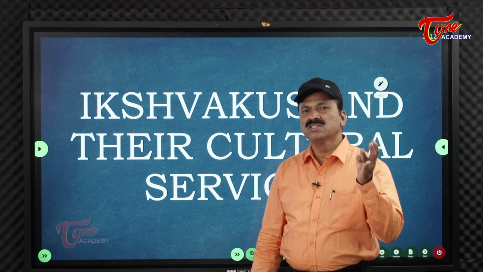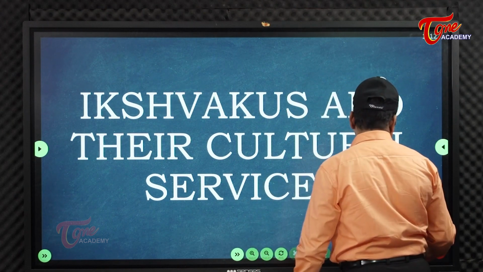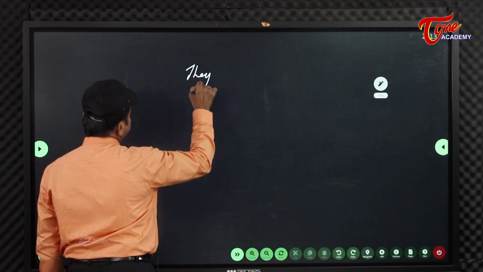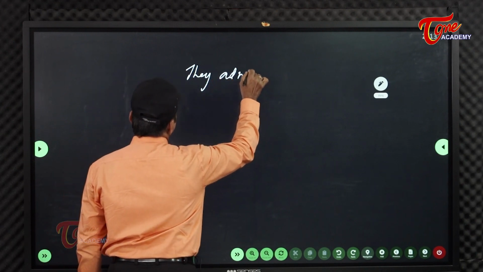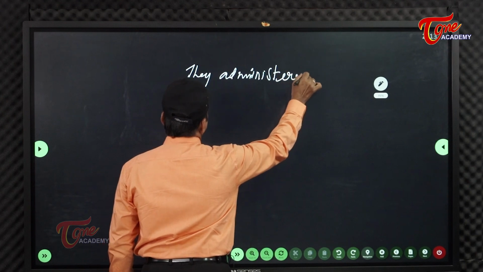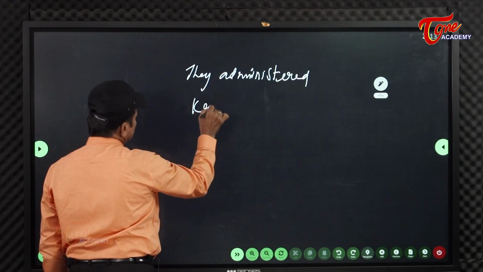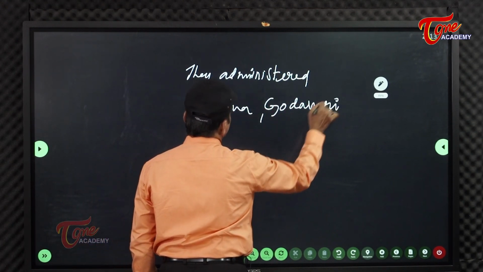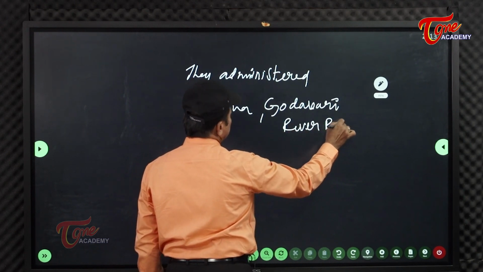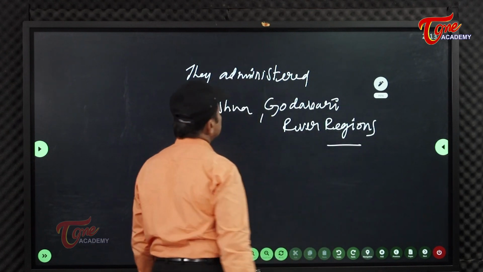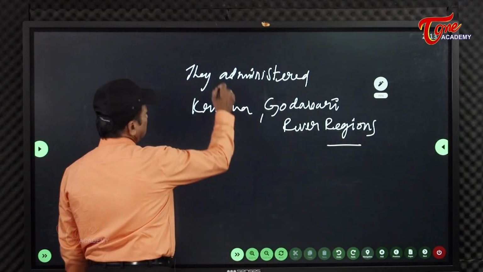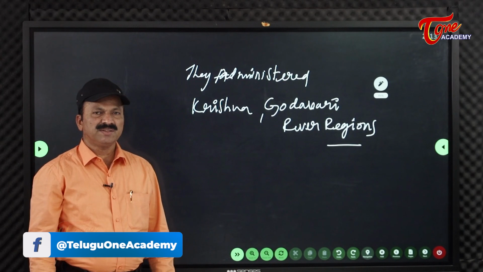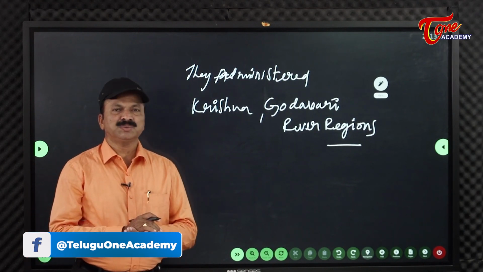These people administered the Krishna Godavari river region. The Krishna Godavari river regions were administered by the Ikshvakus, like that it was said. Different opinions are there related with this Ikshvaku dynasty.